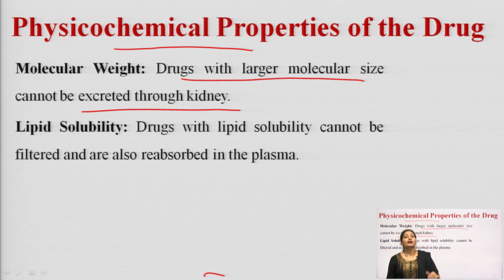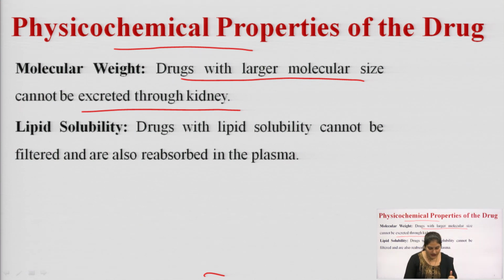As I told you in the previous lecture, drug compounds that have a large molecular size, or that are bound to certain plasma proteins, blood constituents or RBC cells, will have an increased molecular size because of this binding and complexation. Drugs with a larger molecular size cannot get filtered across the glomerulus. That is why they cannot get excreted through the kidney.